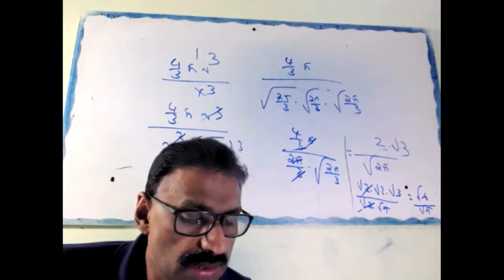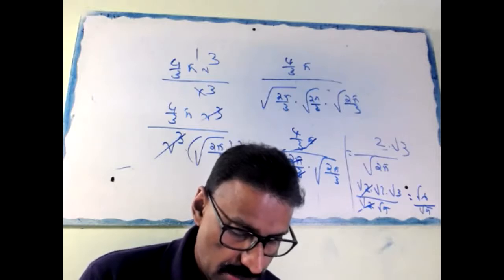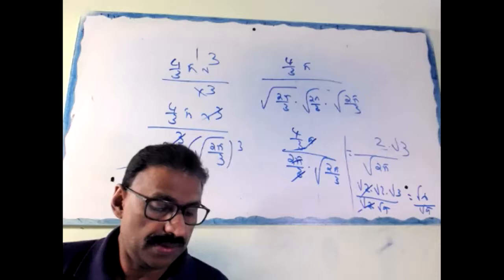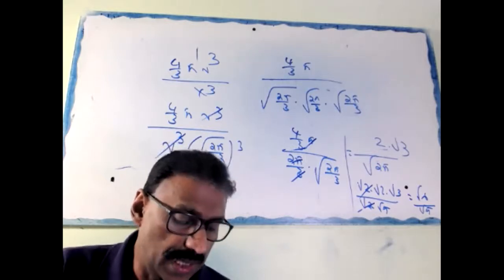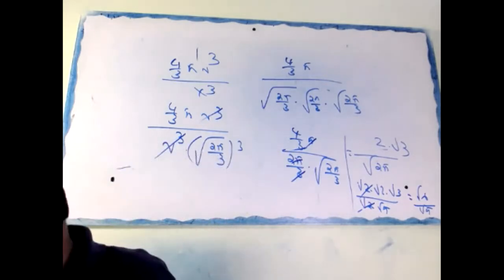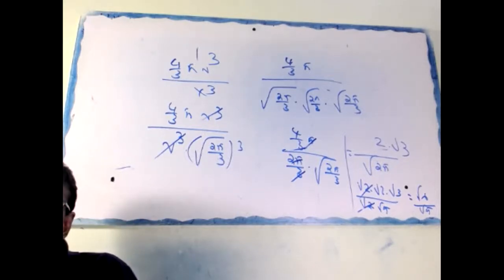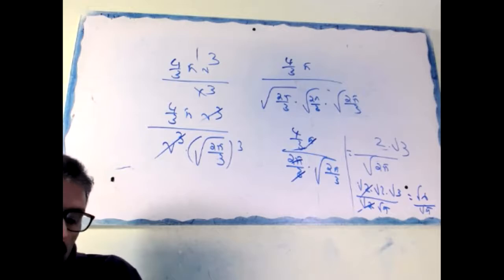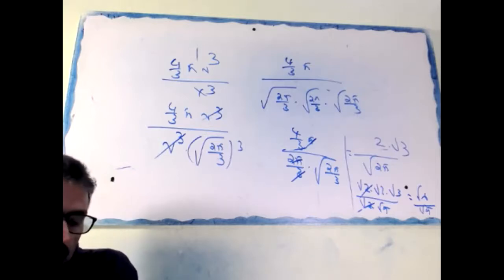Okay, the next question. A cubical block of side 7 centimeter is surmounted by a hemisphere.